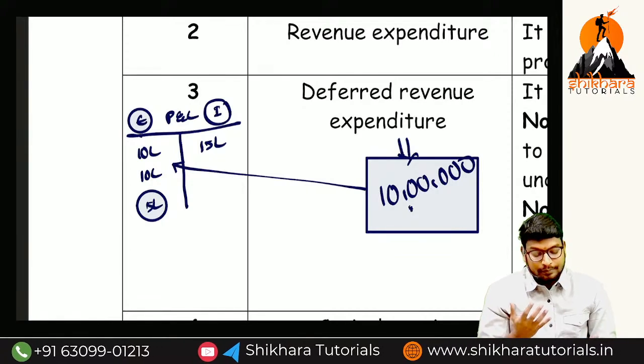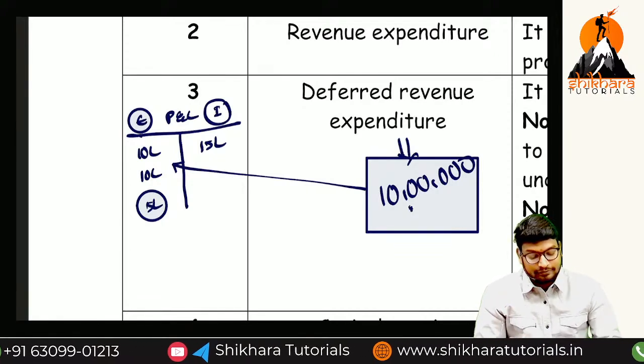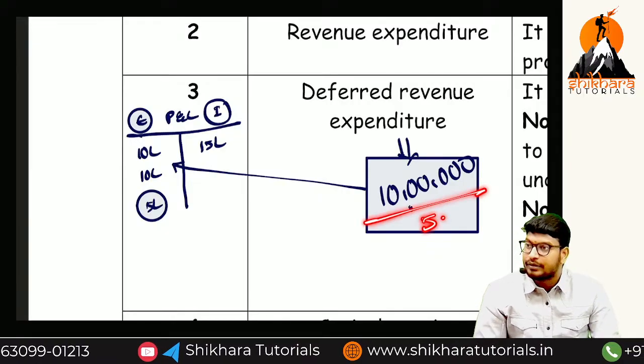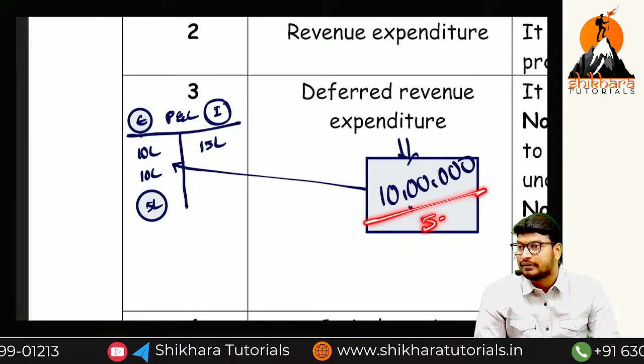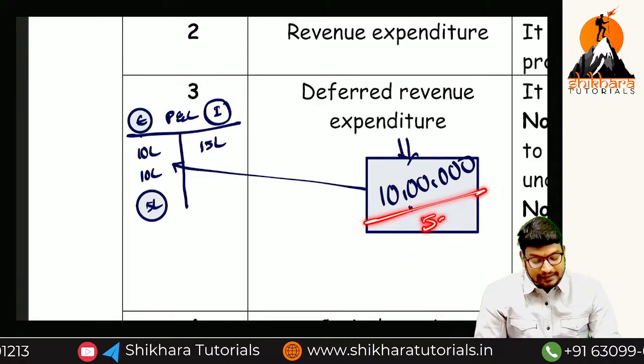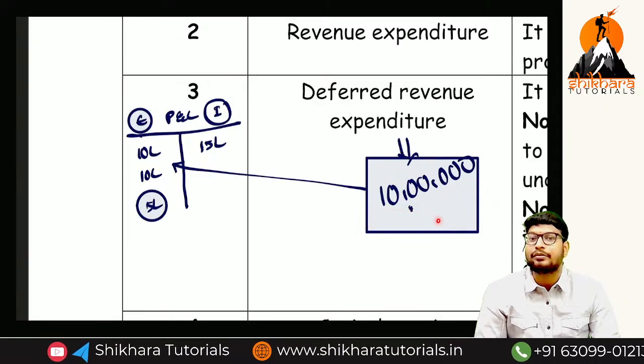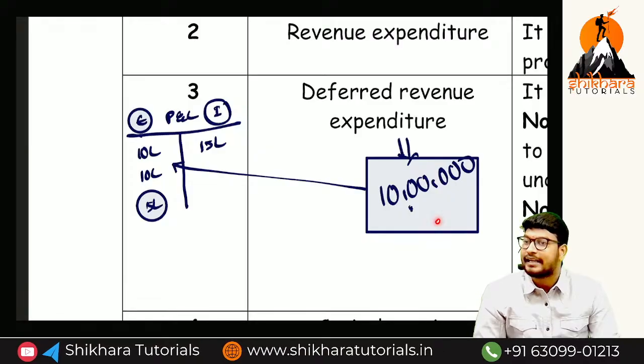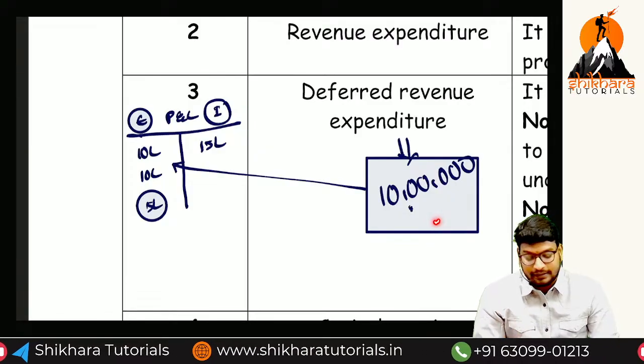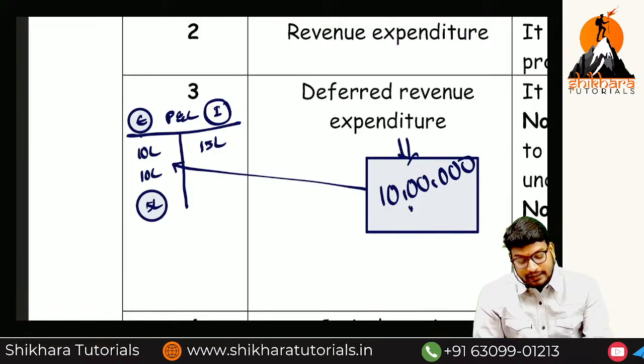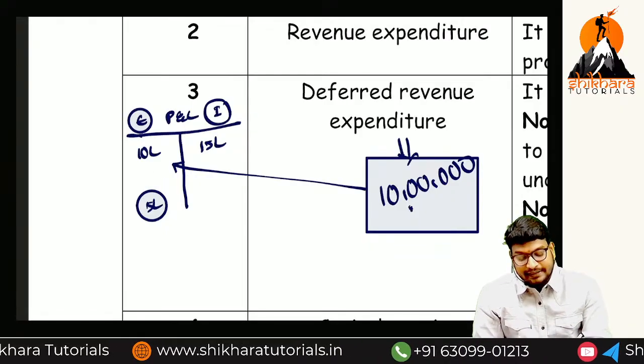Okay? We are breaking it and dividing it into how many parts? 5 parts. Okay? Because we are getting how many years of benefit? 5 years of benefit. That is the reason. We are postponing the amount transferred to the P&L account debit side. So that is the reason we are getting a loss now. So that is the reason I am breaking it based on benefit.